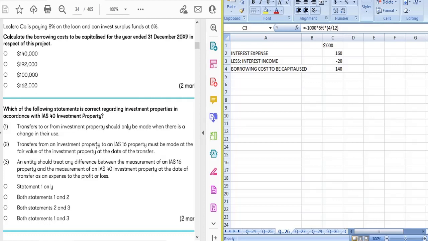Okay. So the question is regarding investment property in accordance with IAS 40. The first option is: transfer to or from investment property should only be made when there is a change in their use.